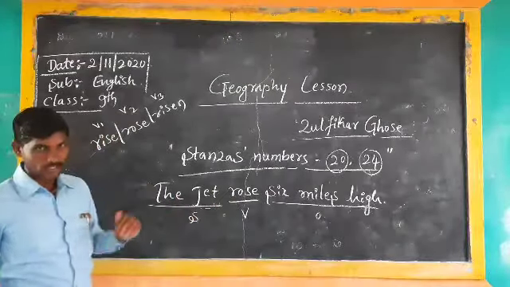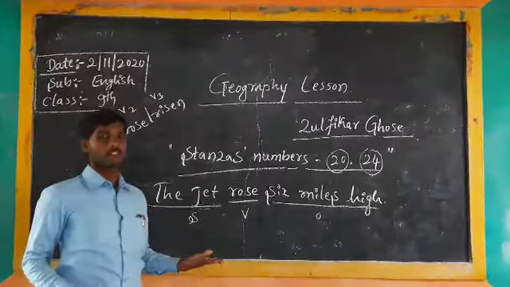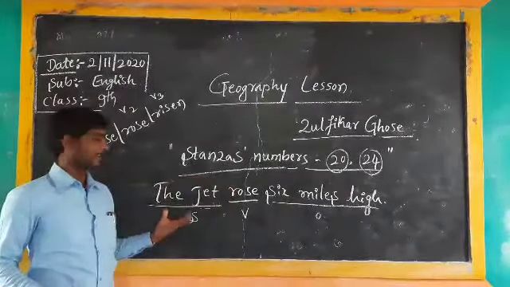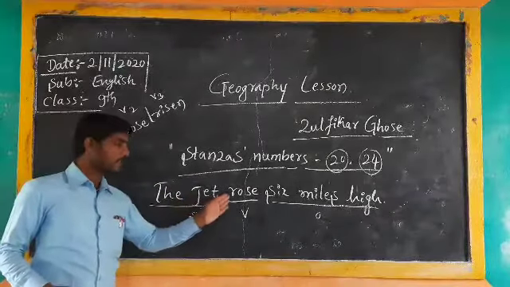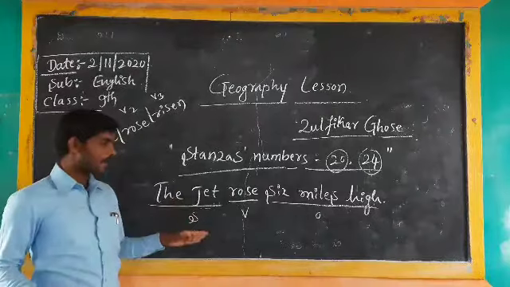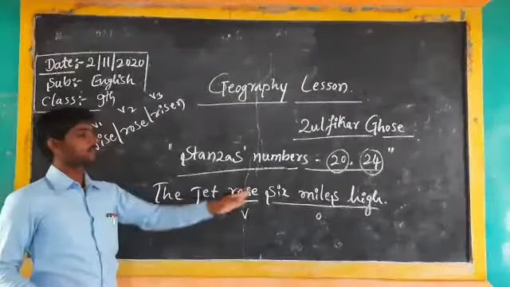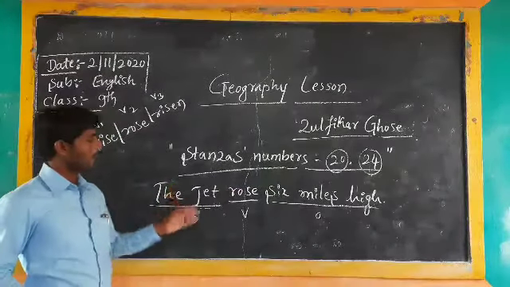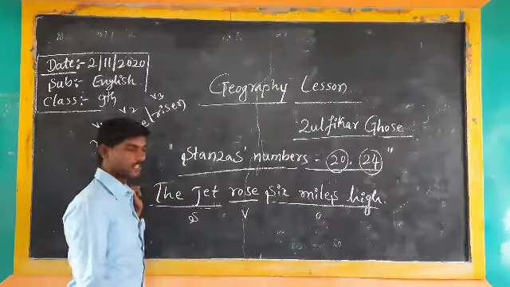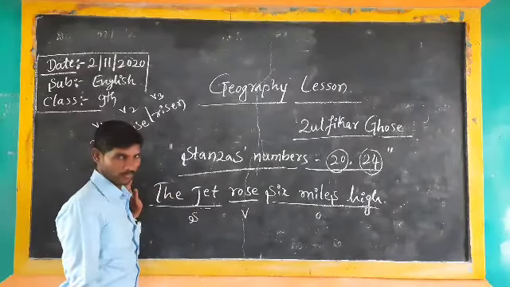You have to convert it into the rest of the other tenses. How to convert that? The jet rose 6 miles high. The jet was rising 6 miles high. The jet had risen 6 miles high. The jet had been rising 6 miles high. These are all statements in the simple past tense.